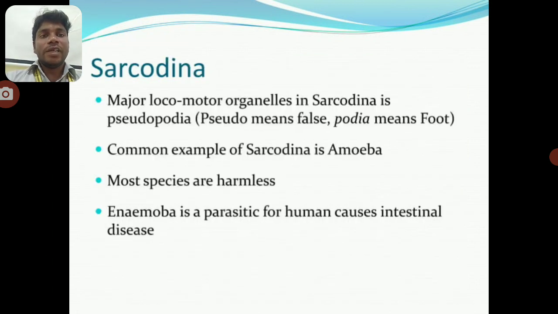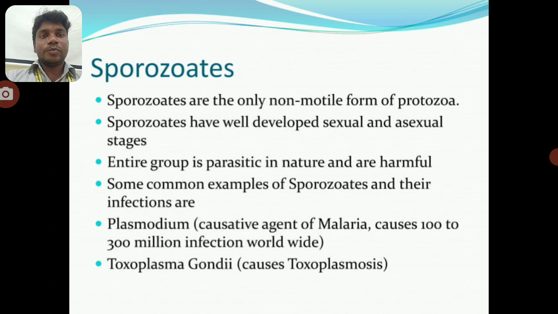Sarcodina. The major locomotor organelle in Sarcodina is the pseudopodia. Pseudo means false, podia means foot. A common example of Sarcodina is amoeba. Most species are harmless. Entamoeba is a parasite that causes intestinal disease in humans.